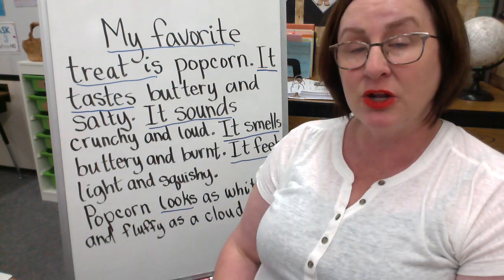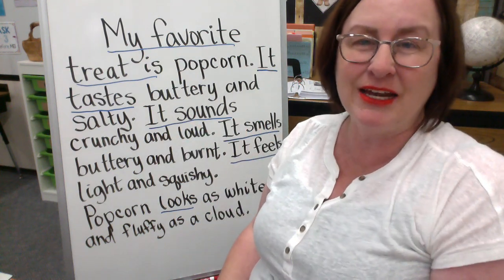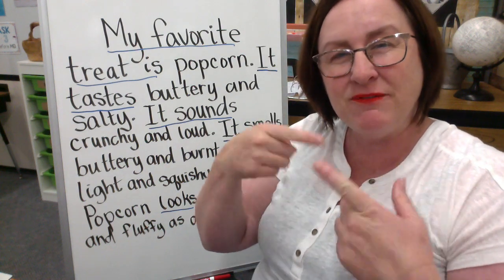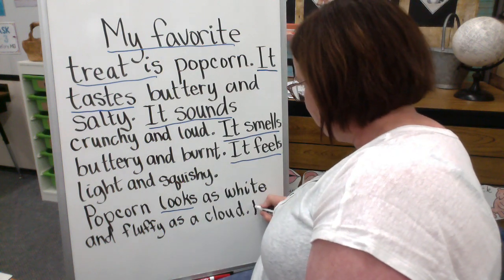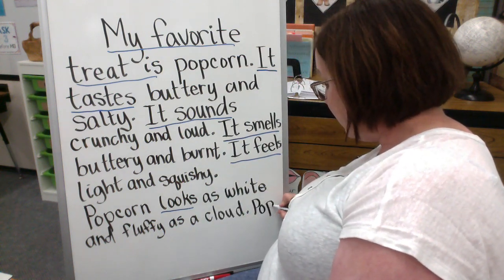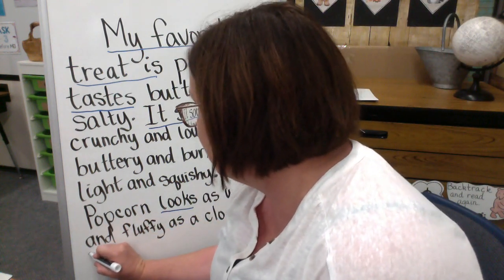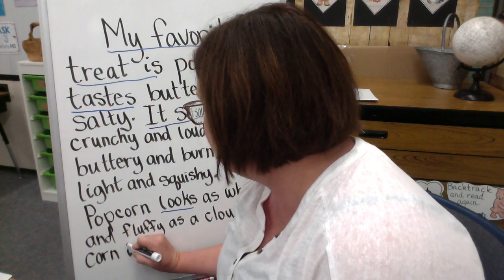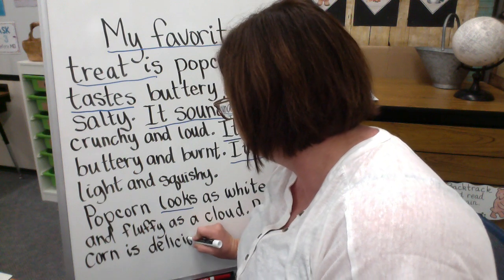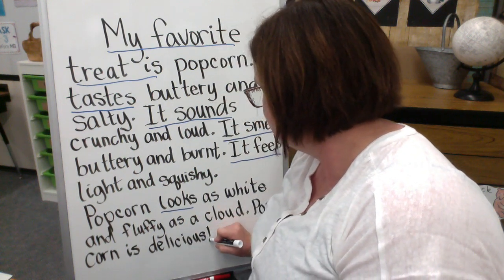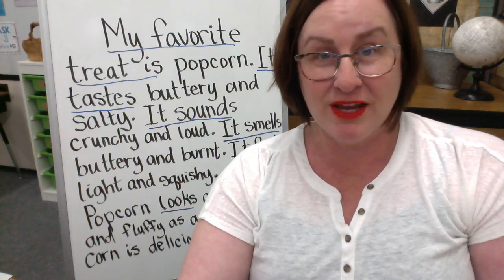And if we wanted to put a little sentence at the end to tie it all up, you might say, popcorn is the best. I think I'll add an ending sentence. After reading it again, it makes me feel like there's something missing at the end. So I'm going to add that final sentence. Popcorn. Oh, I can divide the word here easily at the syllable. Pop, then I will make a little dash there. Corn is delicious. Popcorn is delicious.